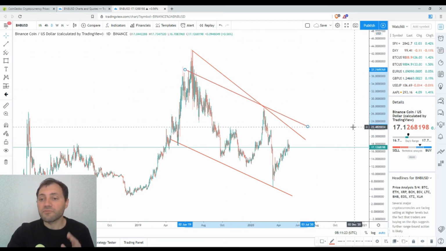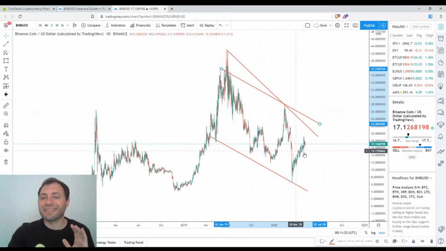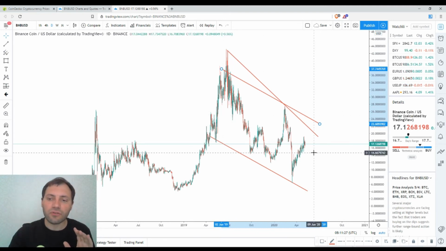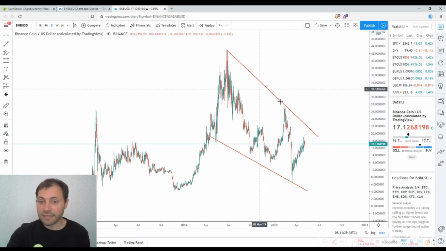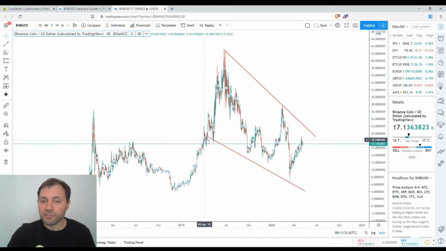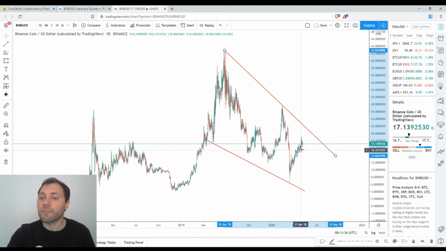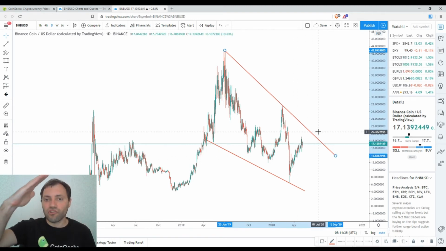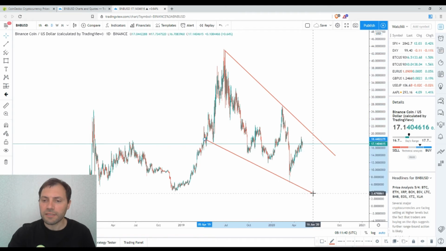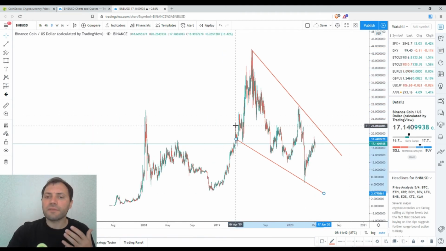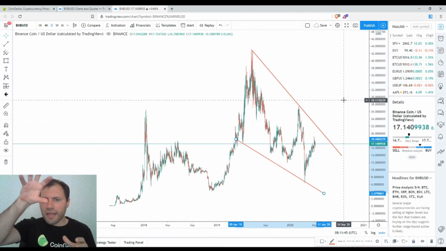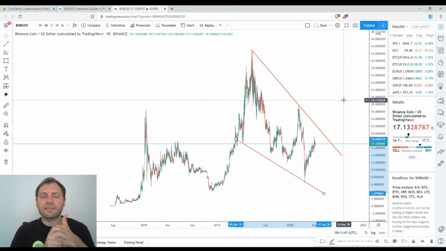Also, some chartists would say that this is not a descending channel or a downtrend, it is a descending narrowing wedge. So this is the wedge. It is something like this, and now the price is approaching the upper line of the wedge. The main point is that this is a downtrend, no matter if it is a descending channel or a descending narrowing wedge, it is still a downtrend.